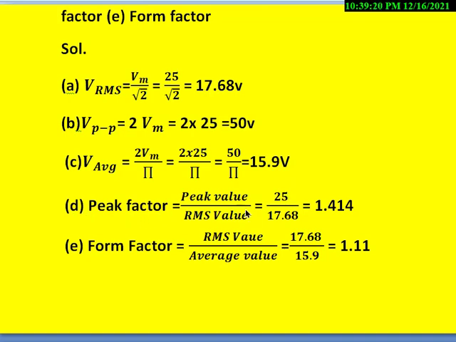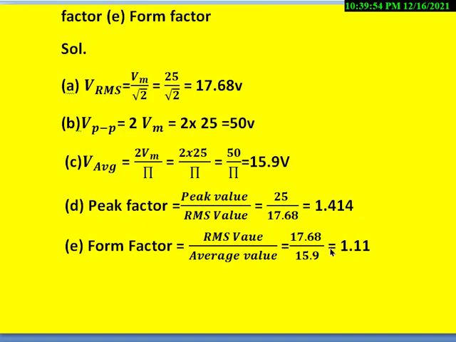Then peak factor is nothing but peak value divided by RMS value. What is peak value? It is given as 25, and RMS value just now calculated, that is 17.68, so we get 1.414. So this factor depends upon the type of waveform. It does not depend upon the peak value. It depends purely on the shape of the waveform. So for a sine wave it is always 1.414.